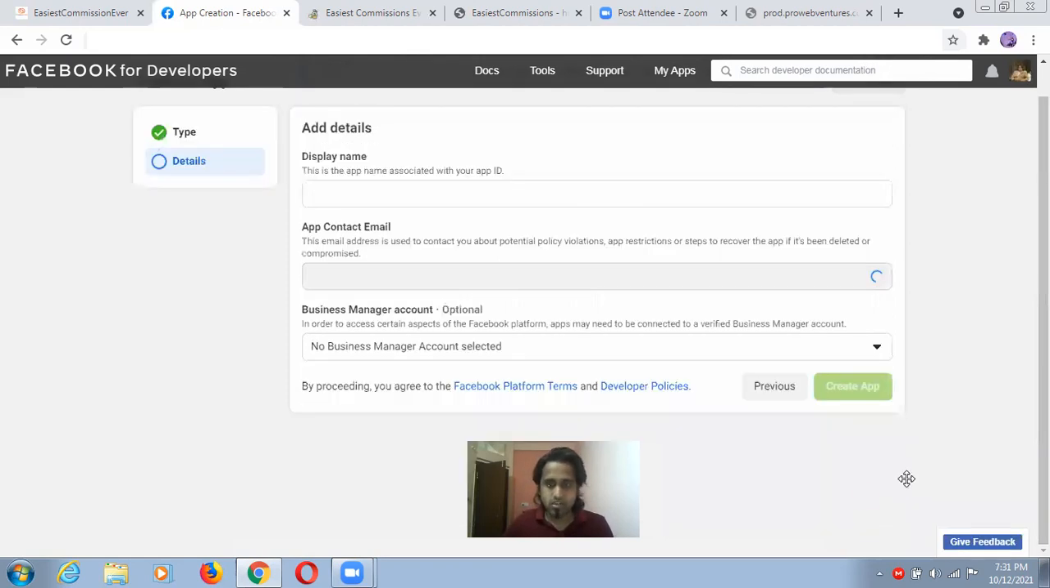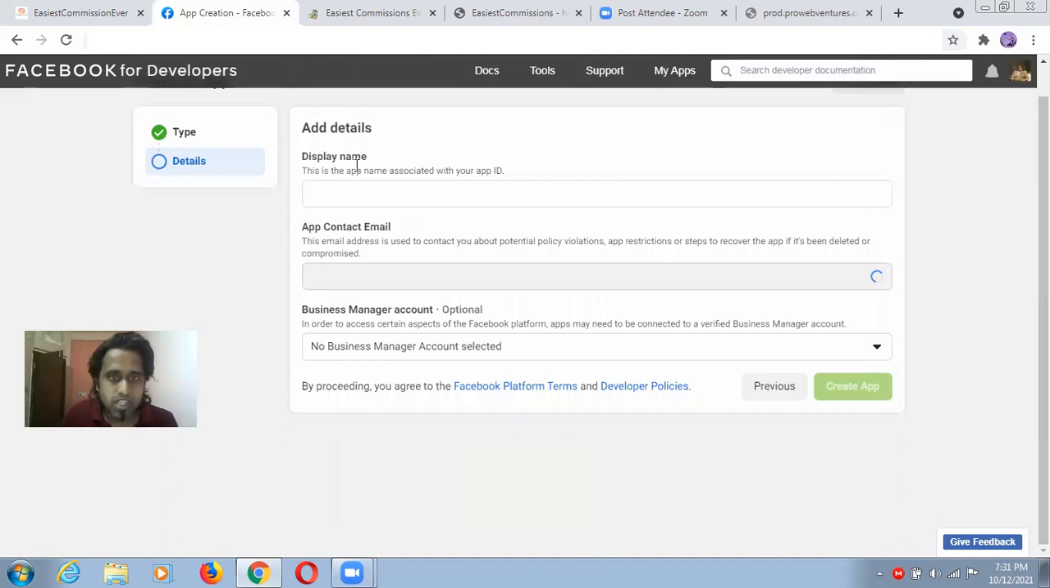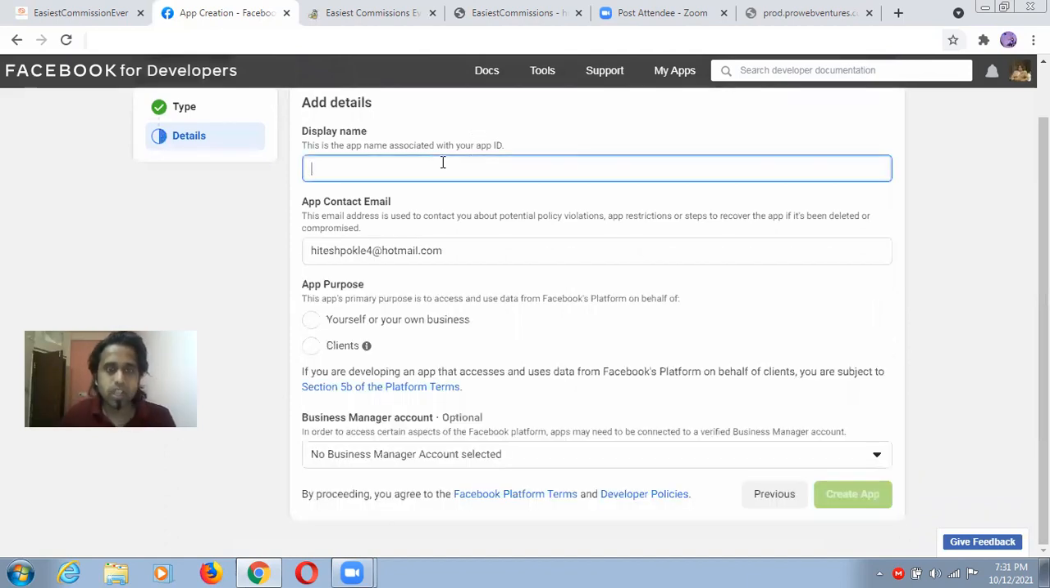Okay, guys. So if I do the next, okay, display name, this app name associated with your app ID. So app name should be BIZZ or triple Z, biz. Okay. So a purpose is this app's primary purpose is to access data from Facebook's platform on behalf of yourself or your own business. Yes, correct. This is good for me.